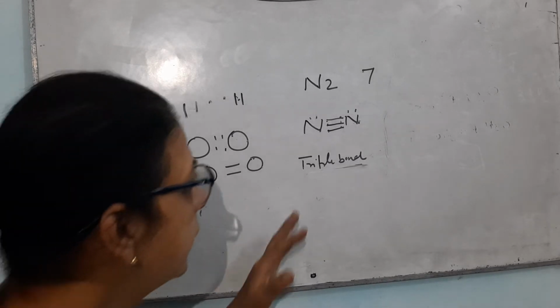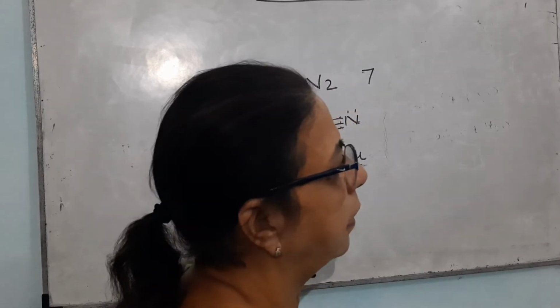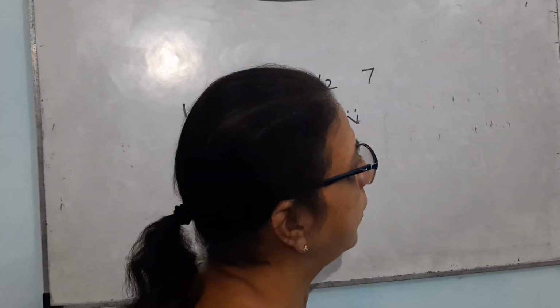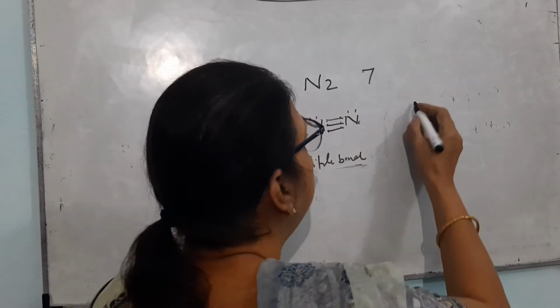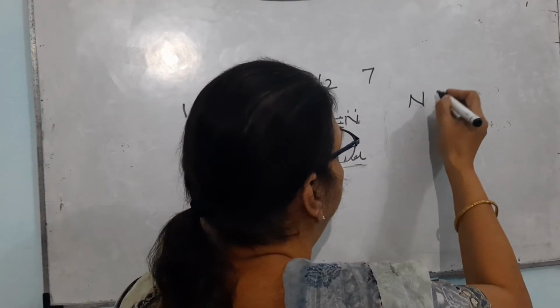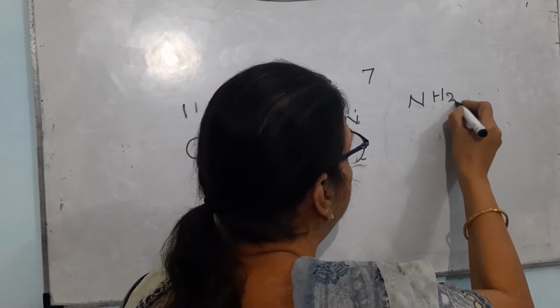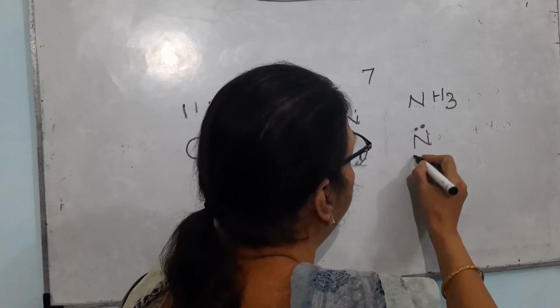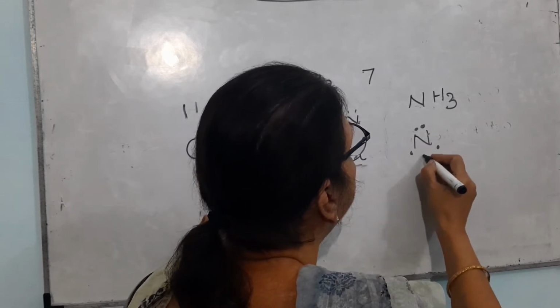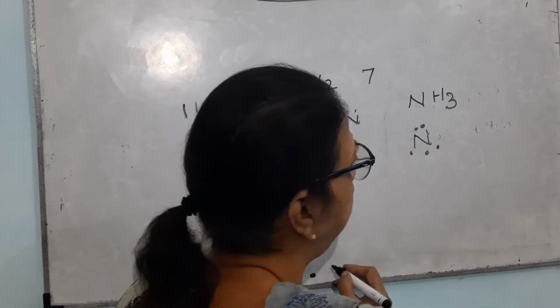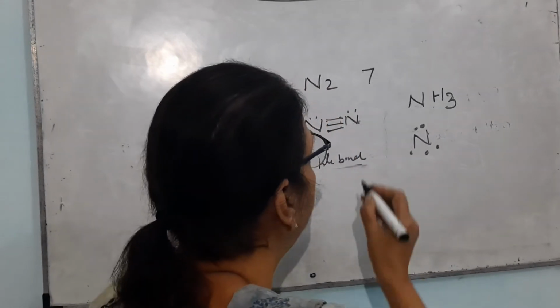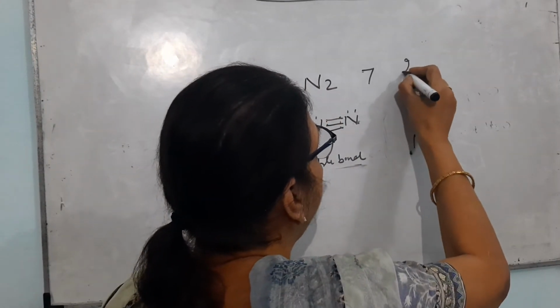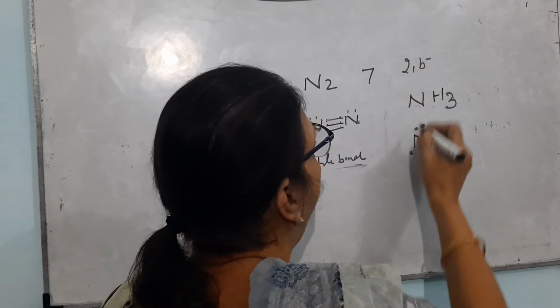Now, it is not necessary that all compounds containing nitrogen will always form a triple bond. Let me take the example of ammonia. The formula for ammonia is NH3. The nitrogen will have 5 electrons in the outermost shell, as its atomic number is 7 and the configuration is 2,5.